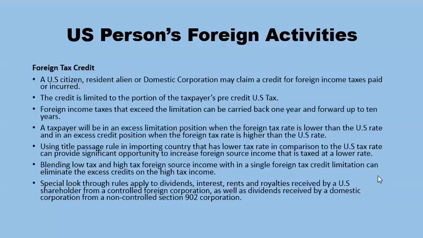Blending low tax and high tax foreign source income within a single foreign tax credit limitation can eliminate the excess credits on the high tax income. Special look-through rules apply to dividends, interest, rents, and royalties received by a US shareholder from a controlled foreign corporation, as well as dividends received by a domestic corporation from a non-controlled Section 902 corporation.